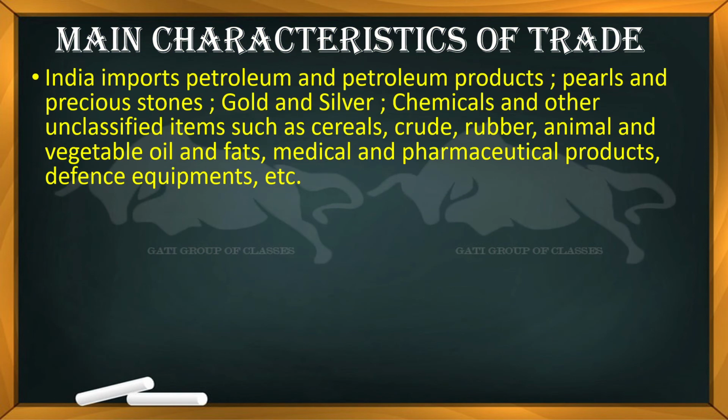And one more thing is that India is importing petroleum and petroleum products, precious stones, gold, silver, chemicals, and other such items like cereals, crude rubber, animal products, vegetable oil, fats, and medical and pharmaceutical products such as medicines, as well as defense equipment, which many countries import from Russia, because Russia is the main important producer of those defense equipments.